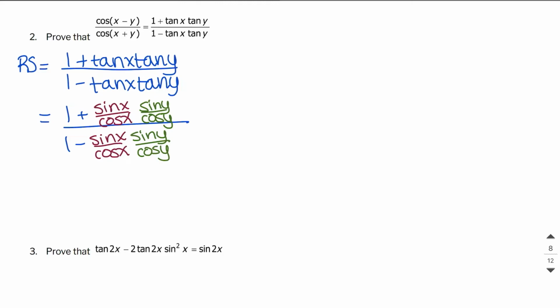Because we're multiplying, we can just multiply straight across. So we multiply sine of x by sine of y over cosine of x times cosine of y, and I can do the same thing in the denominator. So I've got a complex fraction, fractions within fractions, which I don't like. The next thing I'm going to do is multiply by my LCD, which is cosine x cosine y, in the numerator and the denominator.